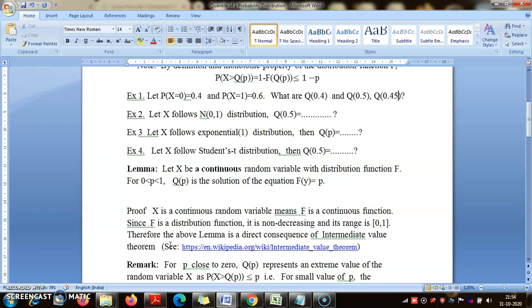The intermediate value theorem is a bit more general. It does not require monotonicity. It says that if f is a continuous function, then f will attain any value between f(0) and f(1).